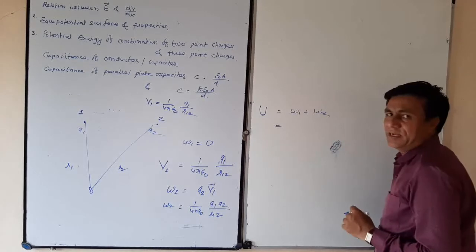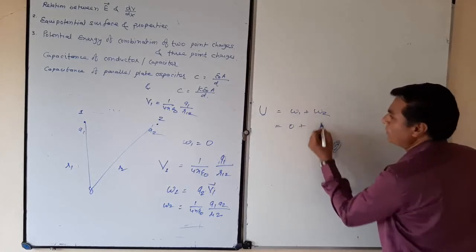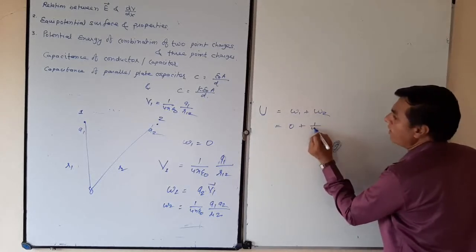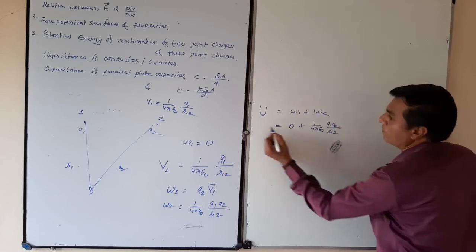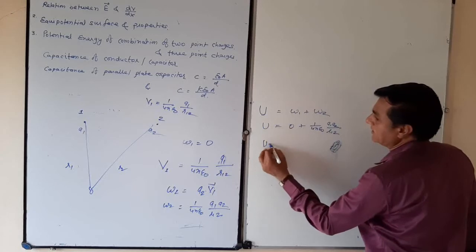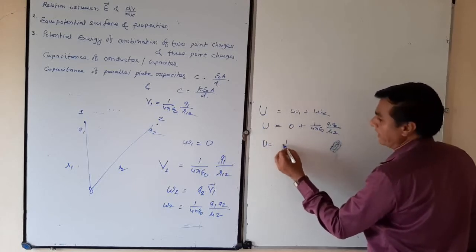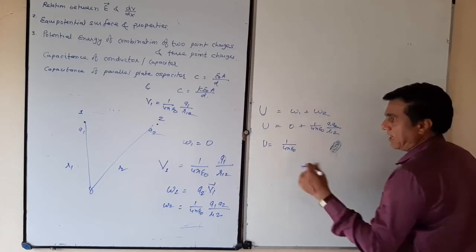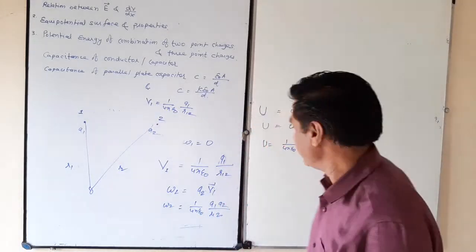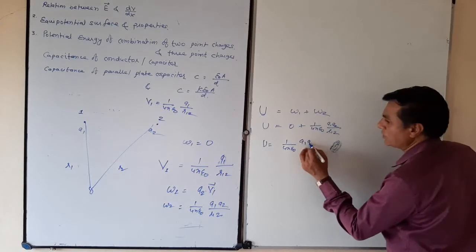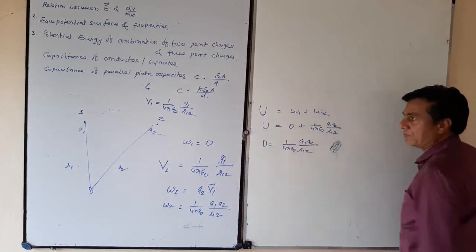W1 is 0, and W2 is 1 upon 4 pi epsilon 0 Q1 Q2 upon R12. That is the potential energy of 2 point charges kept at positions r1 and r2 with respect to the origin.